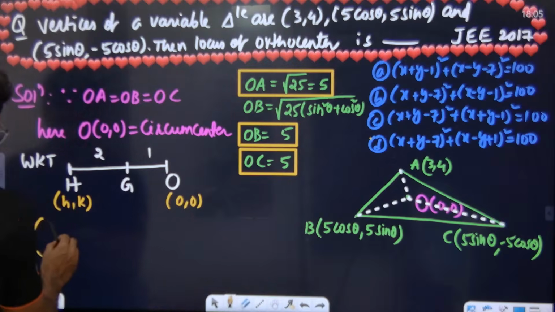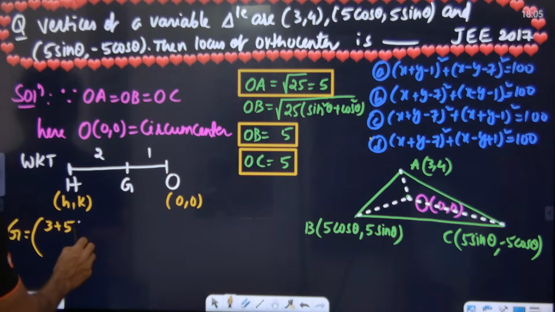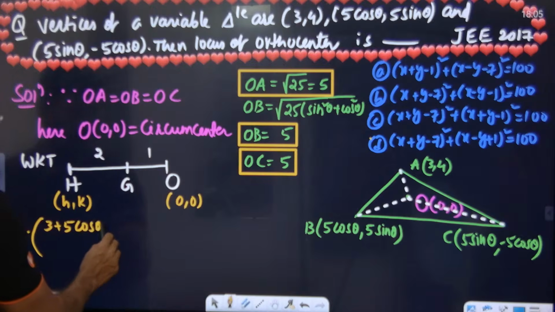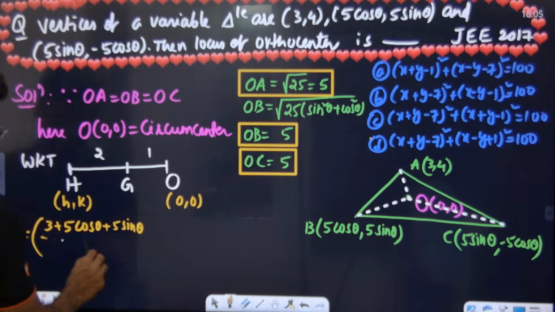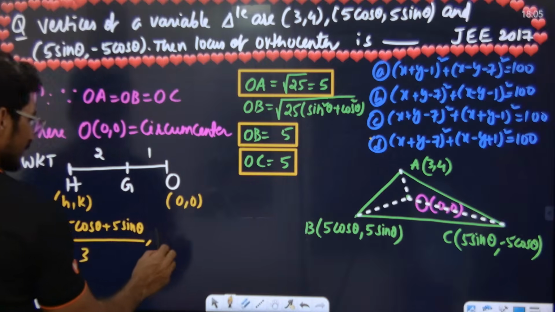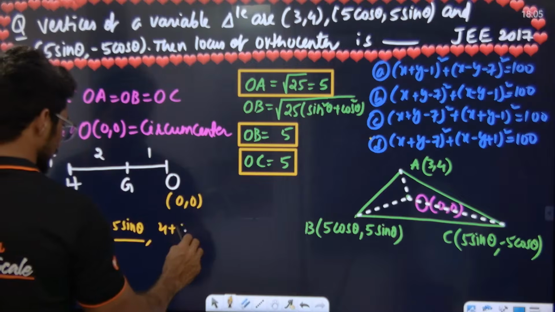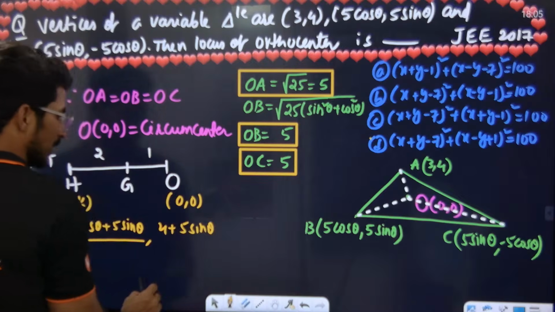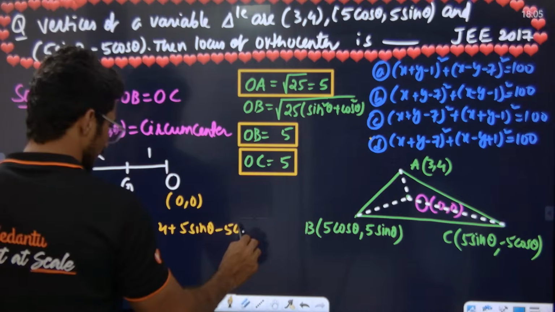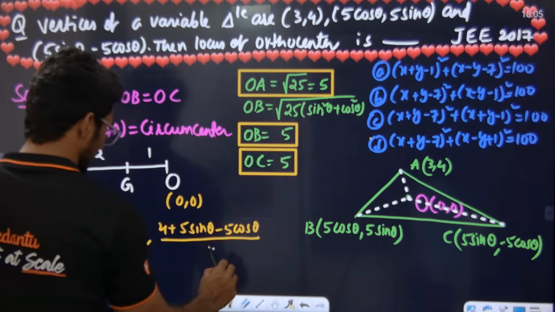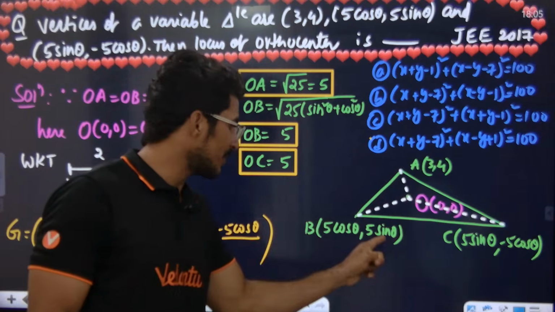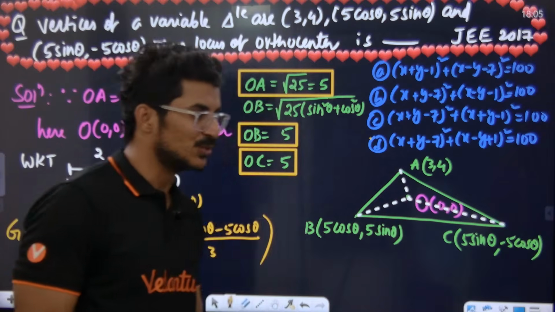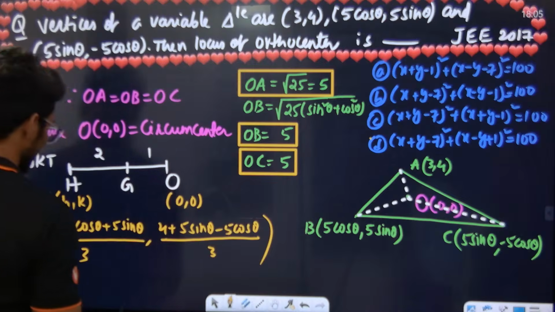G is ((3 plus 5 cos theta plus 5 sin theta) divided by 3, (4 plus 5 sin theta minus 5 cos theta) divided by 3). The centroid formula is (x1 plus x2 plus x3) by 3, (y1 plus y2 plus y3) by 3. Easy.